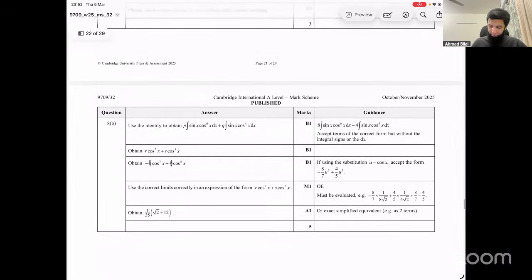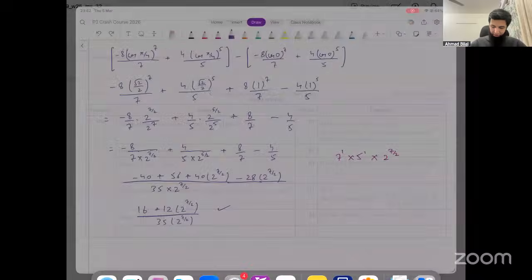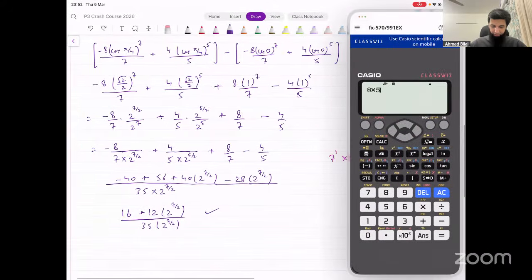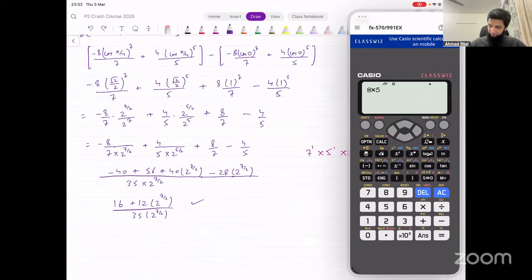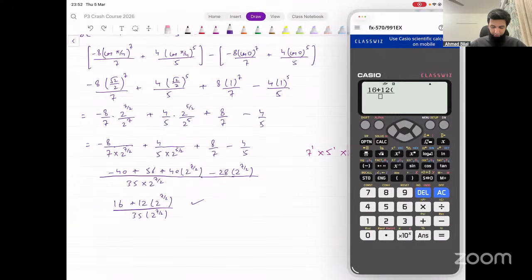Okay. Let's just check if what we are getting is the same thing. 16 plus 12. So they have a much more simplified form there, right? 1 over 35. Okay, one is a constant, the other term has an under root 2 with that.